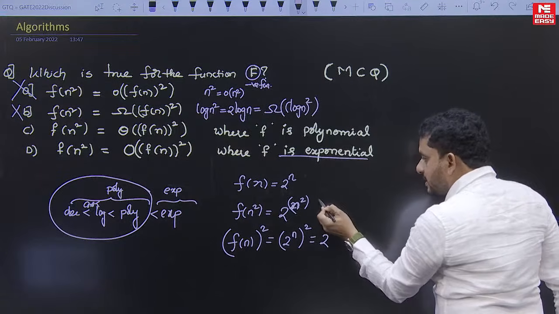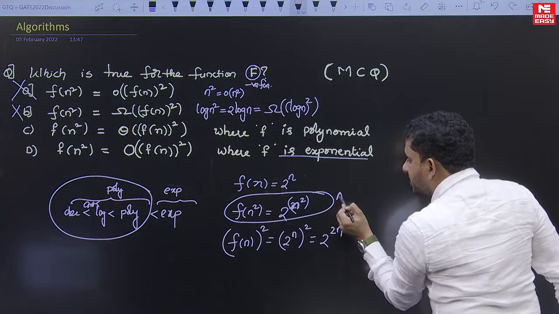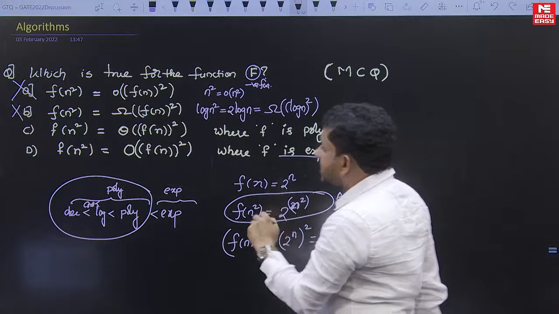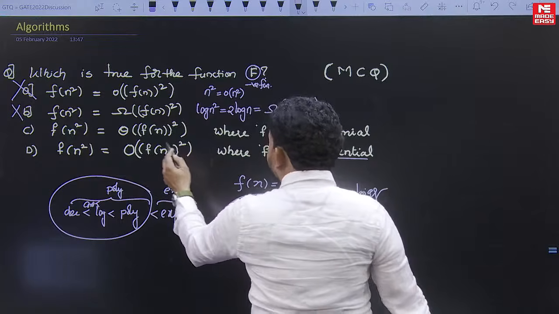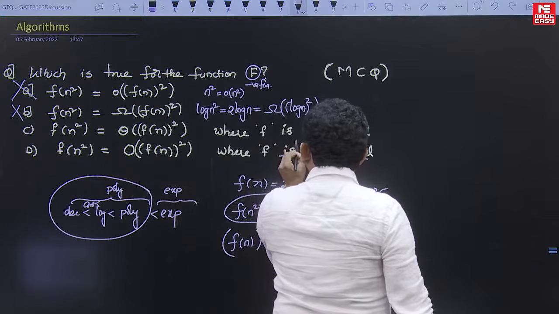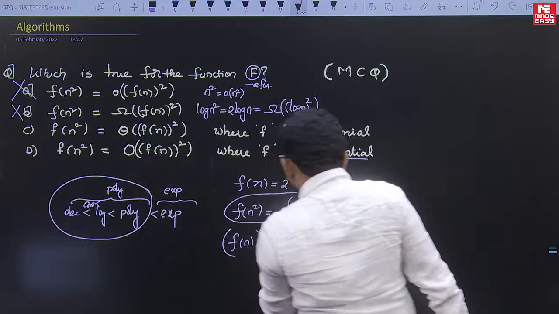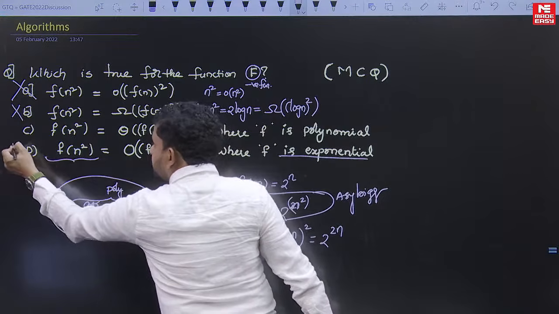Now f of n square becomes asymptotically bigger, so asymptotic equality is not going to be satisfied. The left side function becomes asymptotically bigger, so the big O representation also fails.